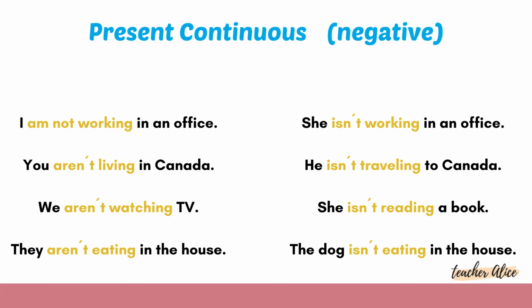Okay, as well as used to talk about changes or developing situations. Okay, something is, for example, increasing with the time. This situation is developing.